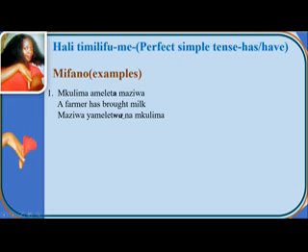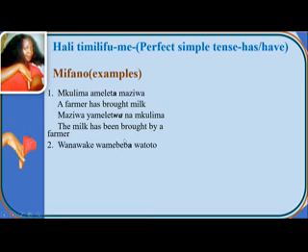So this one shows it is passive. Then in English it will be the milk has been brought by a farmer. As I had earlier told you about passive in na tense, or present simple tense, even if you don't use this by, still the statement is correct. You can say the milk has been brought by a farmer, or you can say the milk has been brought. Full stop. That one is correct.